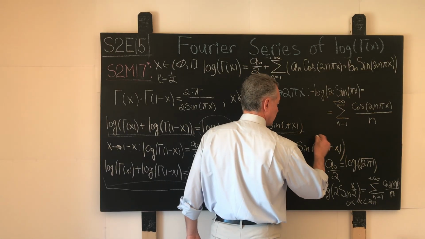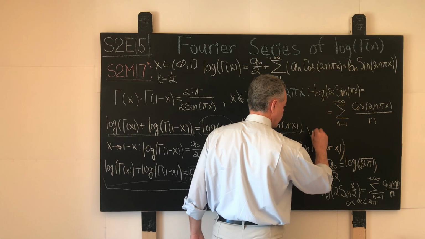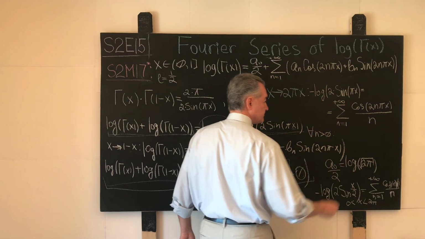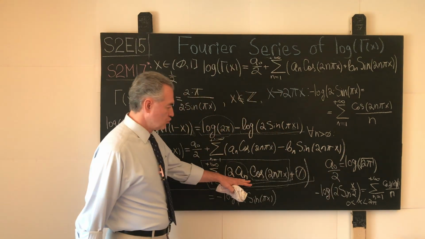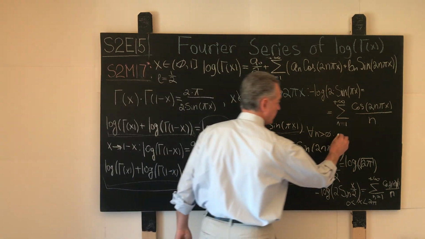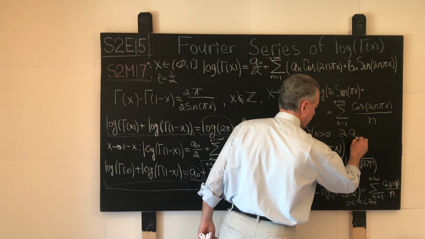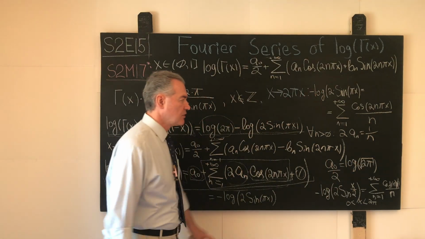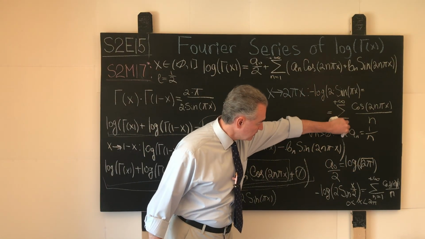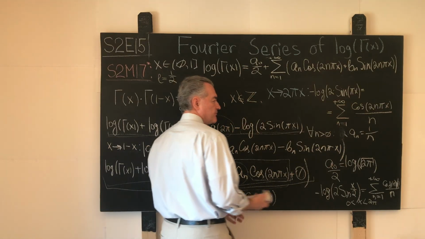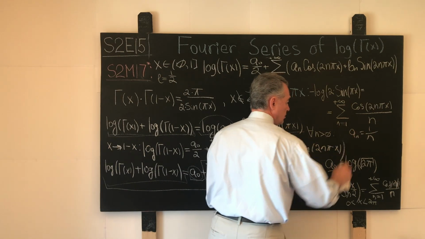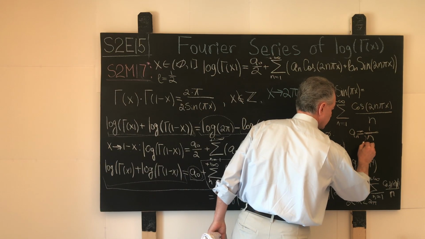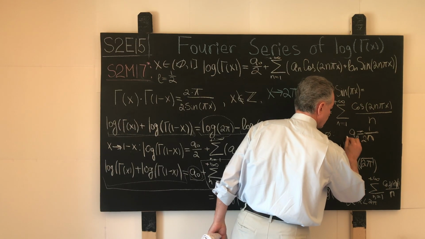In other words, for all n greater than 0, we have 2 times a_n equals 1 over n. That means that we simply divide both sides of this equality by 2. And what do we have? For all n greater than 0, a_n is 1 over 2n.